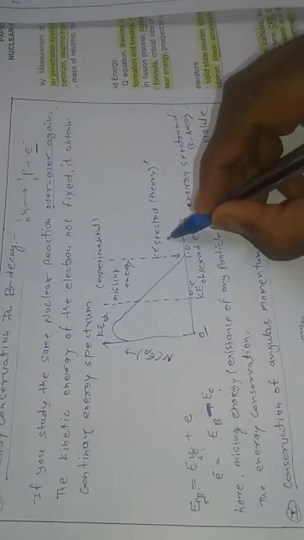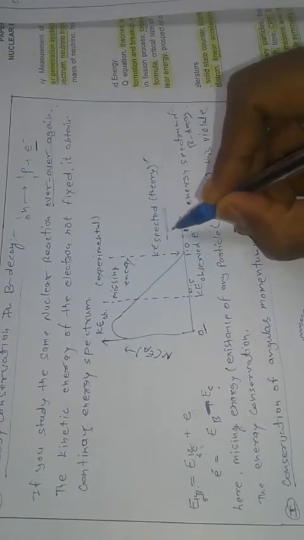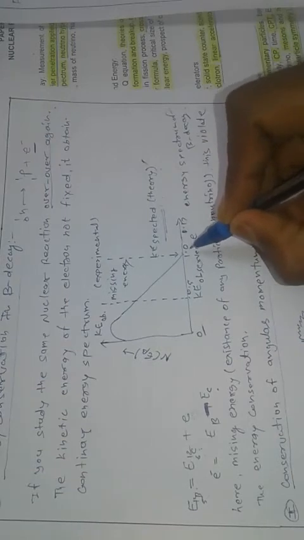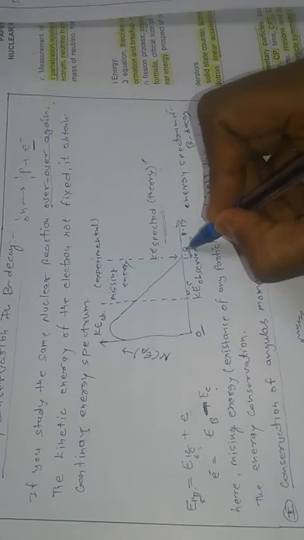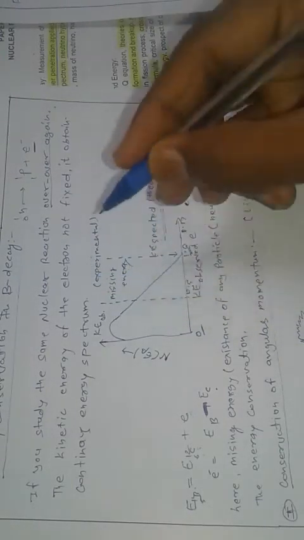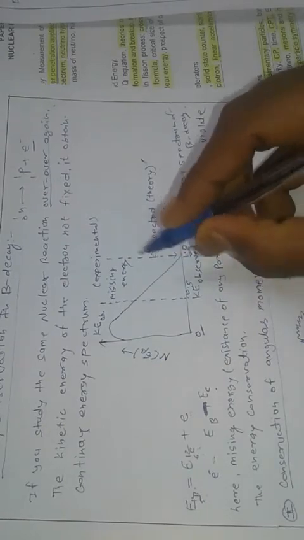But according to the theoretical or expectation value, the energy of the electron is 1.0. In the experimental value, the energy of the electron is 0.5. That means this is a missing energy.